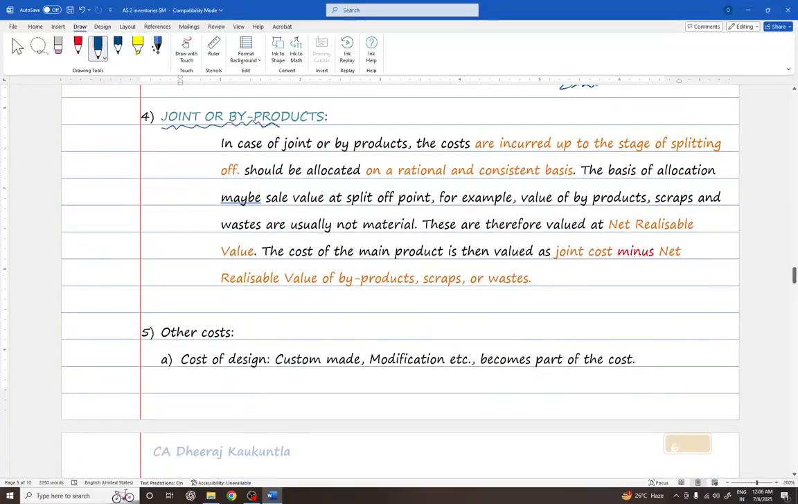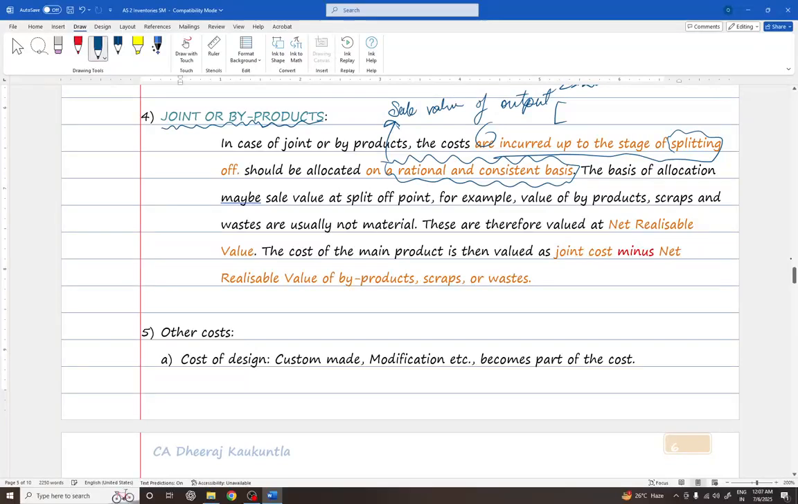Next, joint or byproducts. In case of joint or byproducts, the costs incurred up to the stage of splitting off should be allocated on a rational and consistent basis, which is usually the sale value of output.